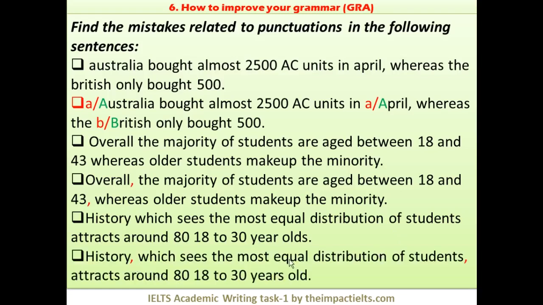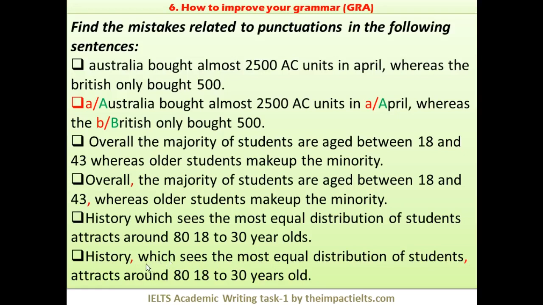So history, which sees. So we are giving additional information about history here. So it's not a continuation of the sentence; rather, it finishes when this particular clause finishes. So this is the example of a defining relative clause. If you know, I'm going to do that in the next videos.